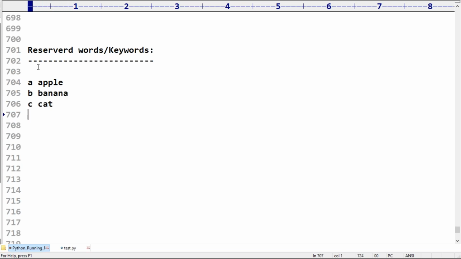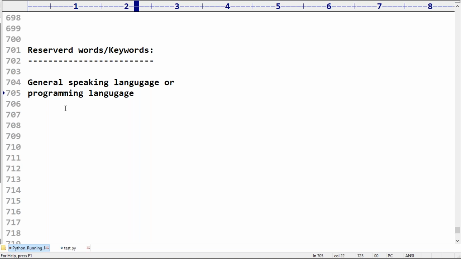Do you know what these apple, banana, cat are? These are called reserved words. Sir, in any language, whether it is a general speaking language or a programming language.